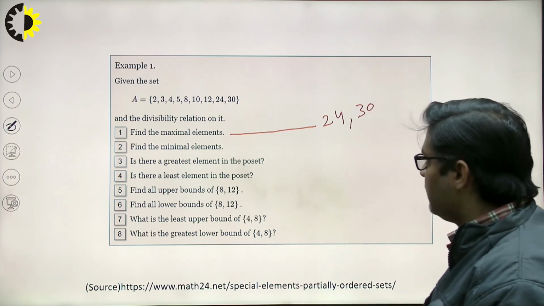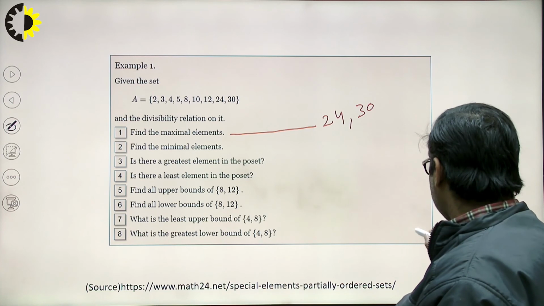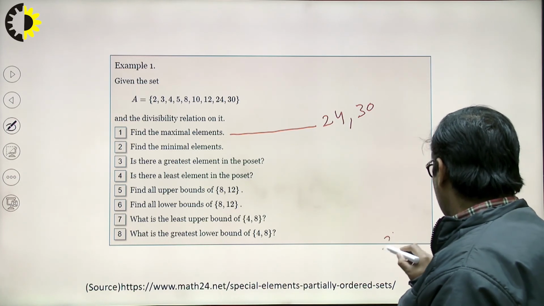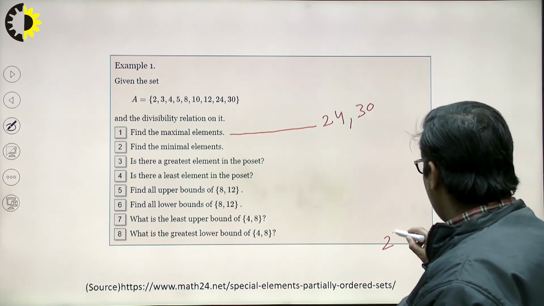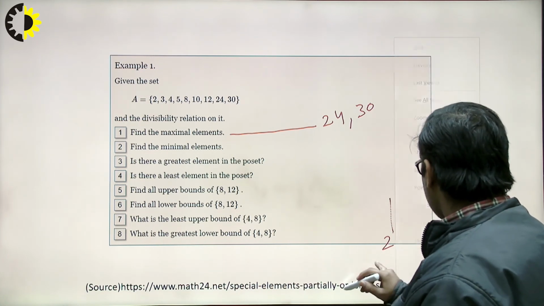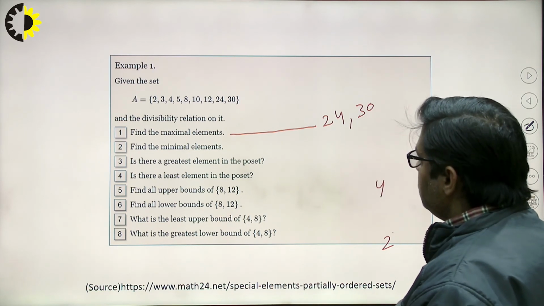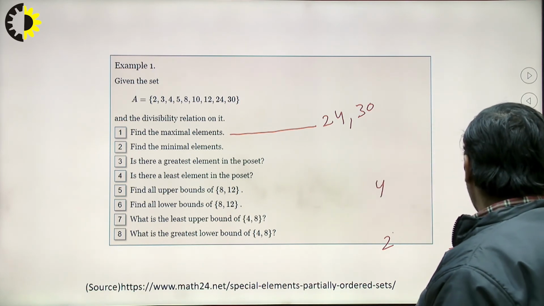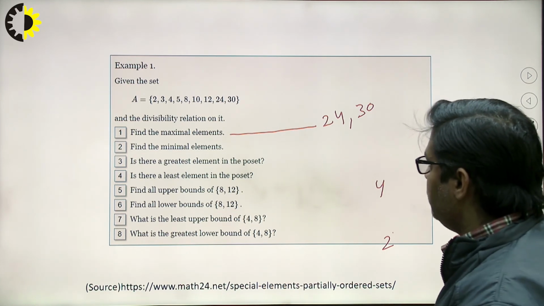If I draw the Hasse diagram on the basis of divisibility, it will be like this. I take 2 here and 3 here. 2 divides 4, and 5 is not divisible by anyone, so 5 can also come at the lowest position.